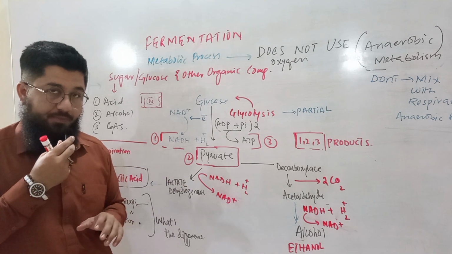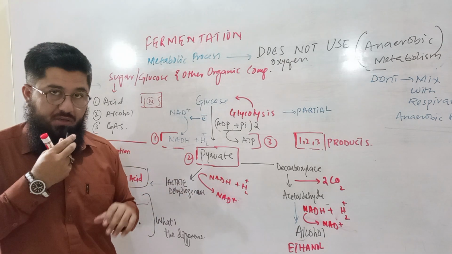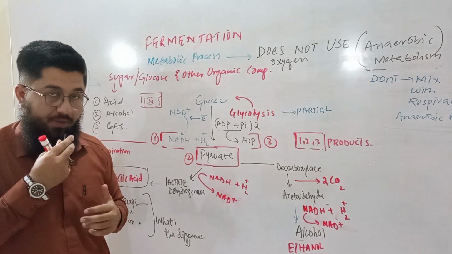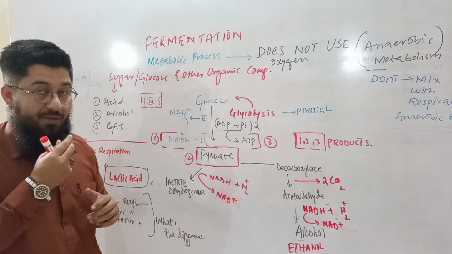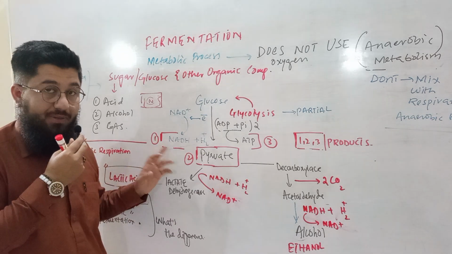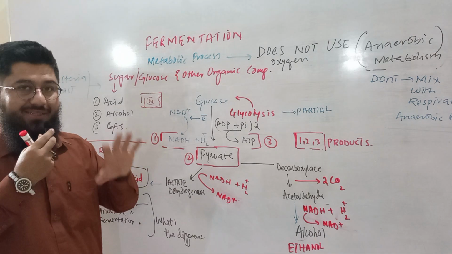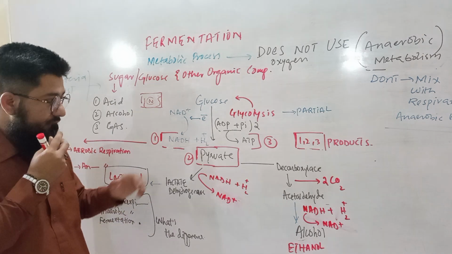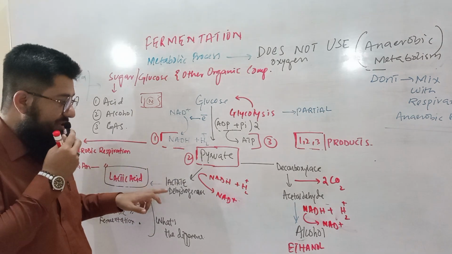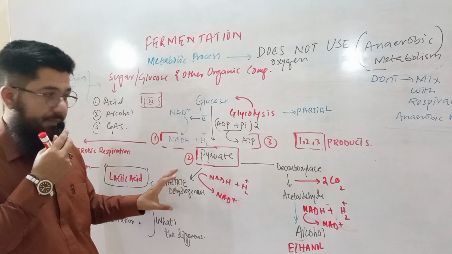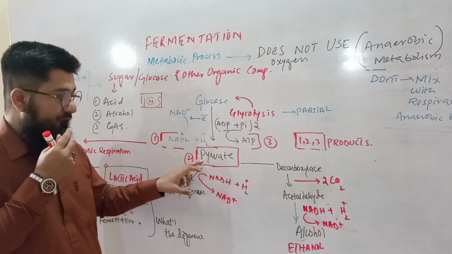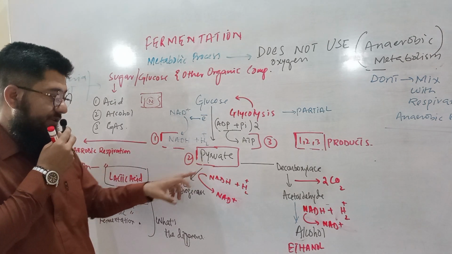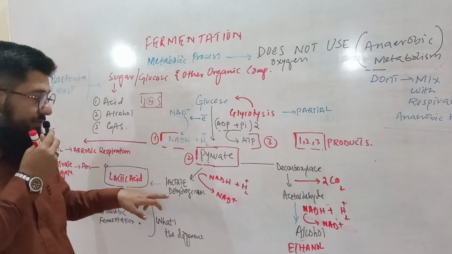Now, if pyruvate interacts with enzymes, the process will shift to fermentation. And what else is happening is that this NADH is going to play the game here. First of all, let's clear the fermentation, then we will come towards the respirations, like aerobic and anaerobic respiration. When pyruvate is interacting with lactate dehydrogenase, this kind of enzyme, what will happen? NADH and H2 will convert pyruvate into lactic acid in the presence of this enzyme.